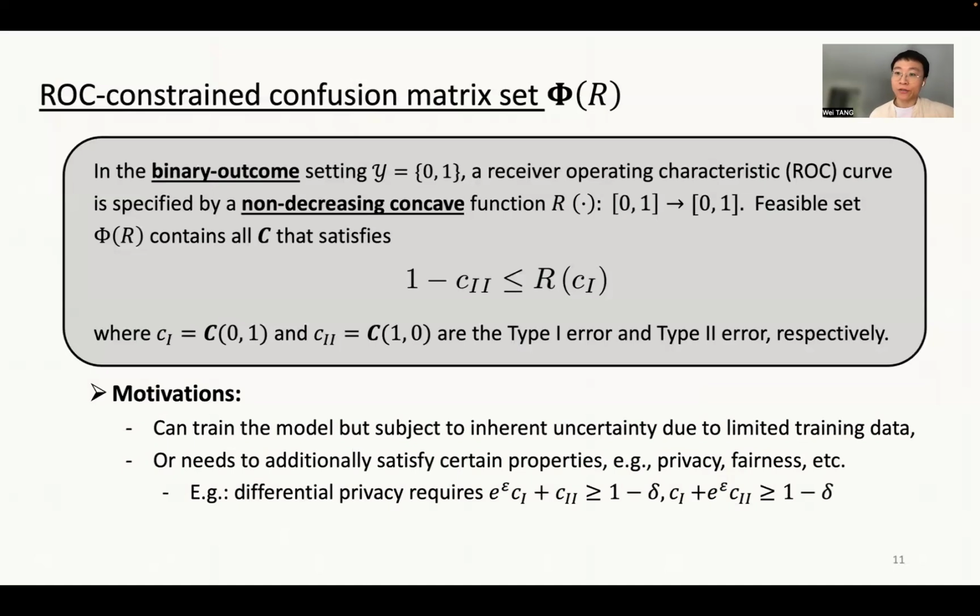So the motivation of this ROC constraint is coming from the fact that in some scenarios, the AI designer is able to train the machine learning model again, but subject to some inherent uncertainty due to the limited training data. Or additionally, you can also think about this ROC constraint as capturing a certain scenario, such as the AI designer needing to satisfy, let's say, privacy considerations. For example, if we want to make sure the predictions satisfy differential privacy, then this confirmed matrix will satisfy this linear constraint here.